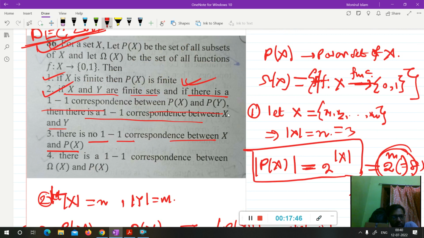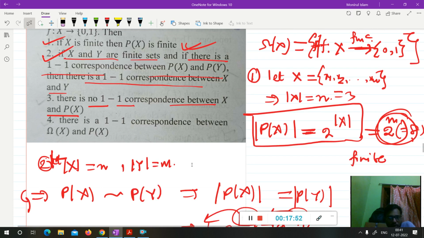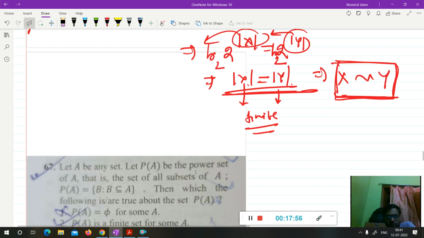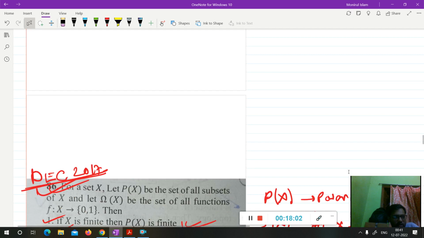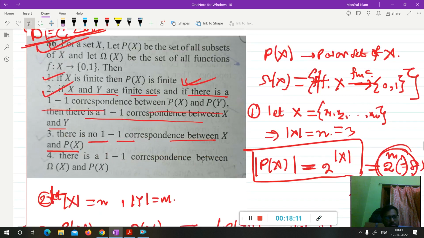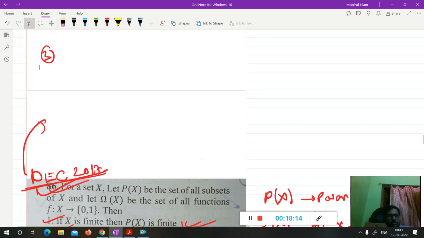I am writing the solution here. Suppose, if possible, let there be a one-to-one correspondence between X and P(X).